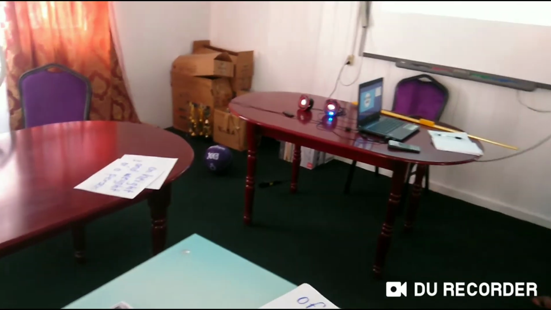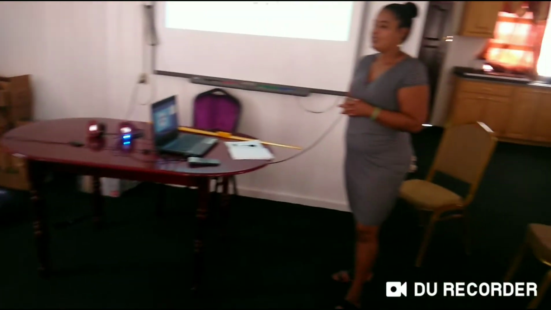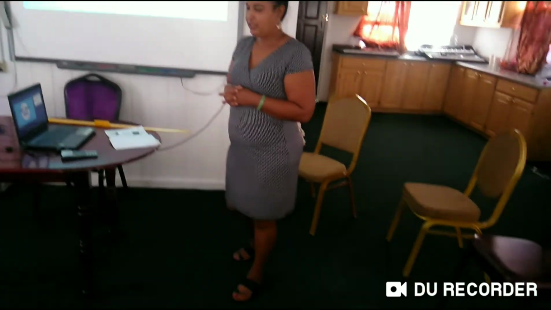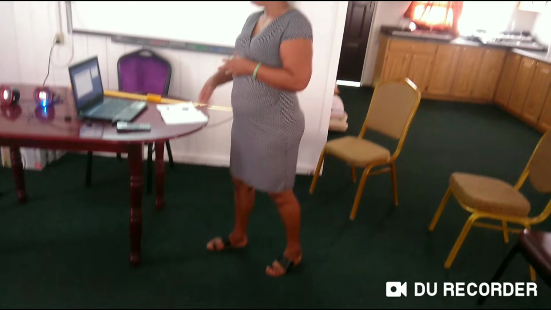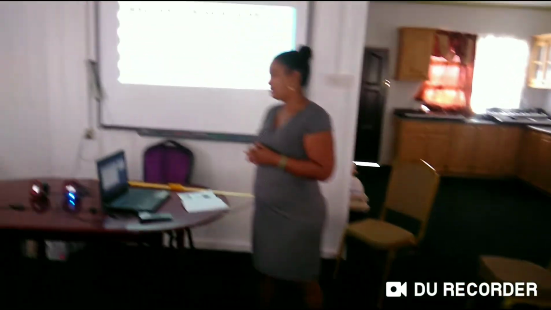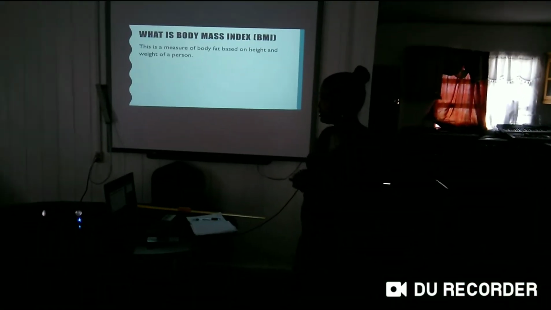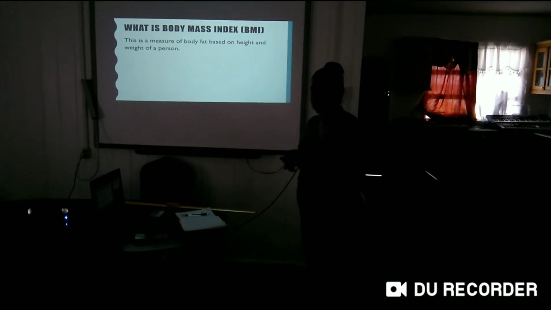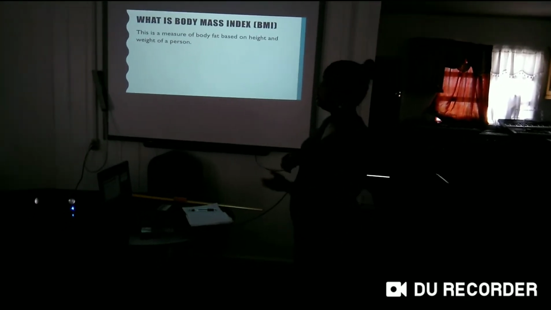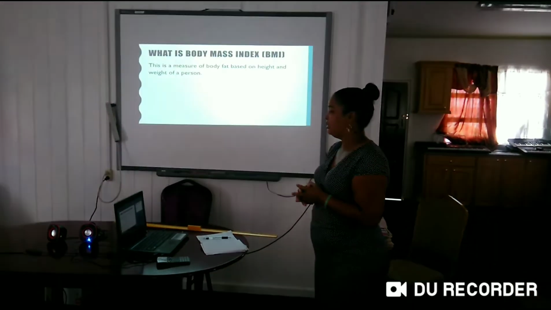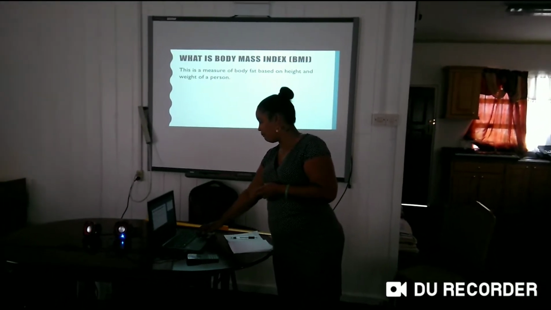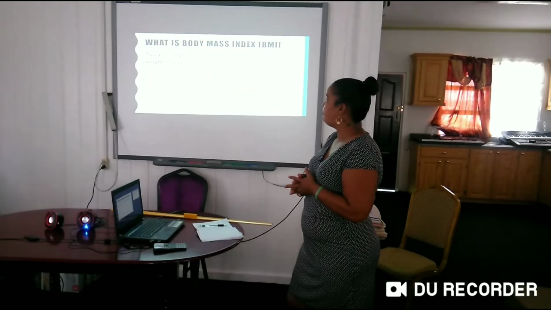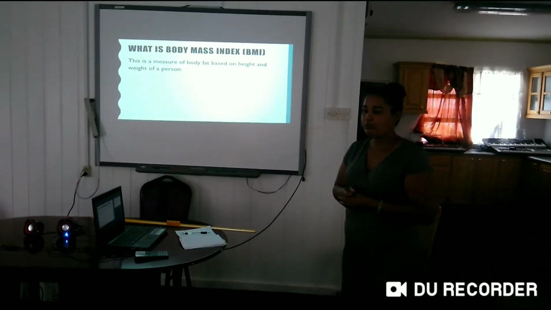Again, I'm going to count to 5. 1, nice, 2, 3, 4, 5. Now it's also here. It's scrambled here. Just check to see that all the words are there as well as here. Great. And so we go to what is body mass index. Now, body mass index. Can somebody read for me?